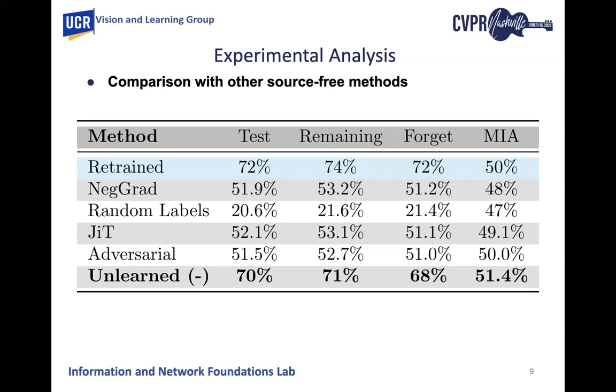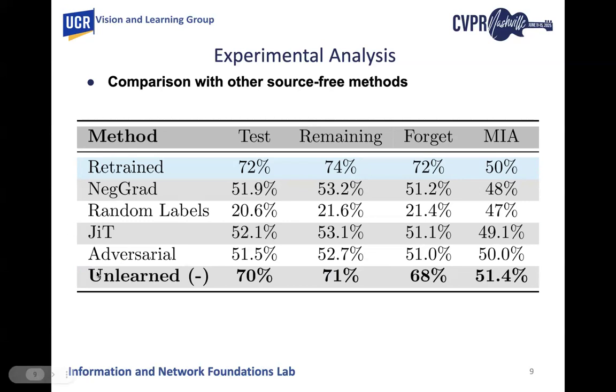Finally, we benchmarked our method against existing source-free methods. Let me first briefly summarize the competing methods. First, NegGrad fine-tunes only on the forget set by applying gradient ascent to increase the loss of those samples. Second, the random labels method reassigns incorrect labels to the forget samples and fine-tunes on that corrupted data. Third, JIT, which stands for just-in-time unlearning, uses Lipschitz regularization to stabilize output on perturbed forget data. Then we have adversarial methods using adversarial examples with weight importance scores to preserve performance on retained data while forgetting.